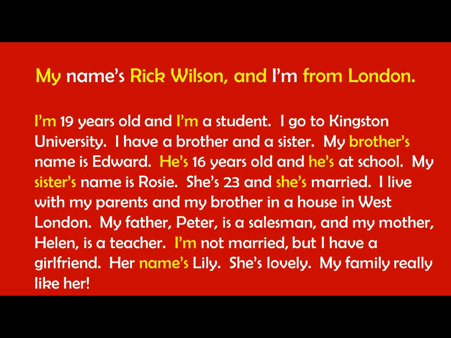And then all the way down to the bottom, I'm not married, but I have a girlfriend. Her name's Lily. Name shows possession. N-A-M-E apostrophe S. It's the name of Lily. It belongs to her. And so that's the difference. I want you to remember the apostrophe helps us with short form, and the apostrophe helps us with possession. And so now answer the questions in number 5.